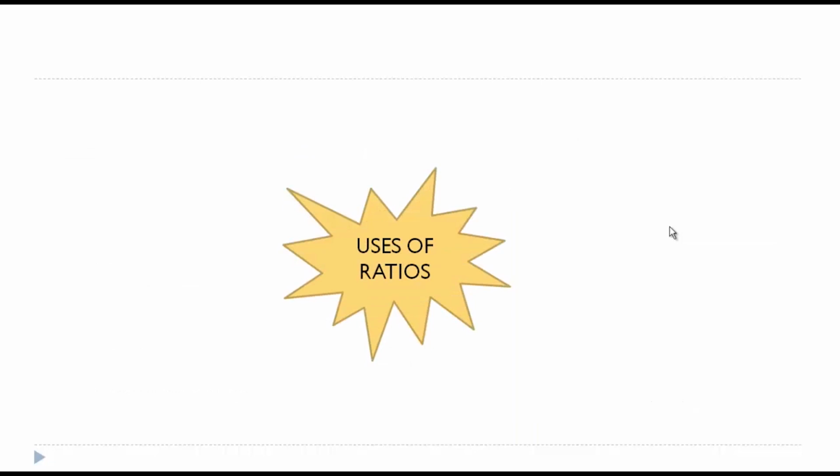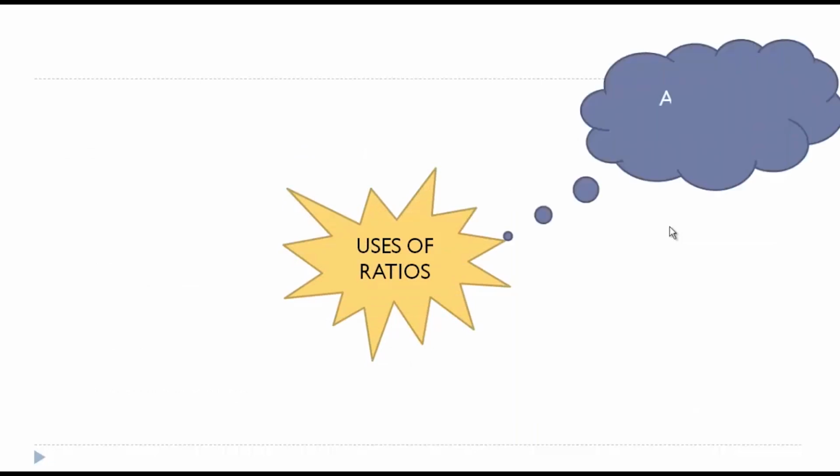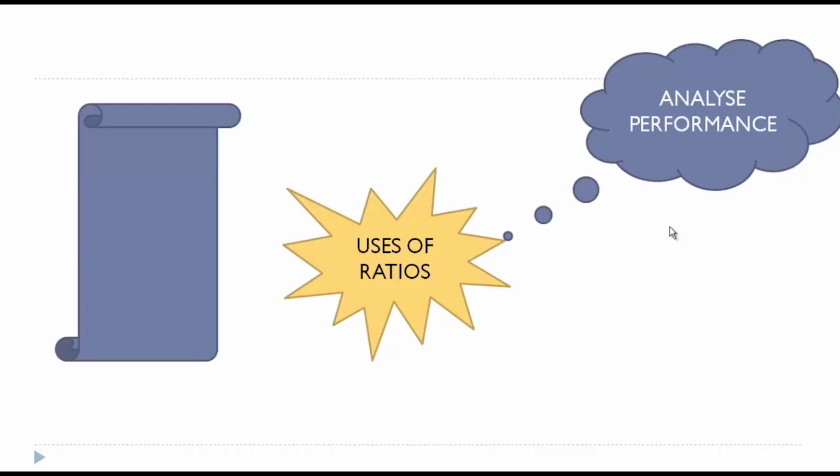So ratio analysis will help us to analyze the performance, and it will also list out the strengths and weaknesses of the company. When I say analyzing, it can be inter-firm analysis, it can be intra-firm analysis, or it can be across countries, across companies, across industries. So all companies, all financials can be converted into ratios, and that would serve as a great tool in evaluation.